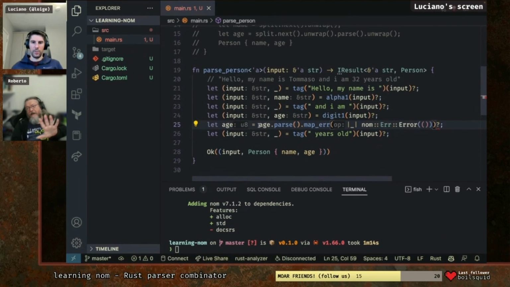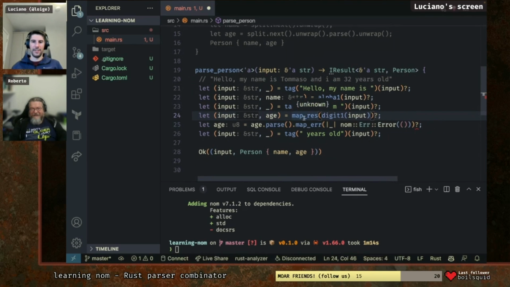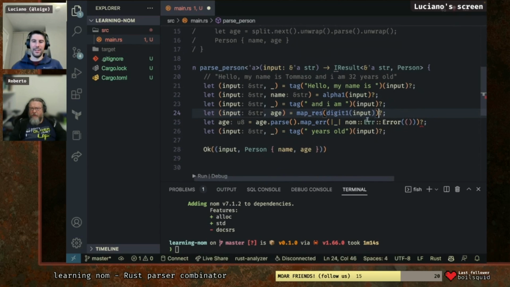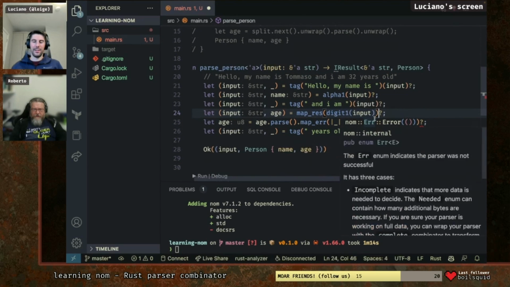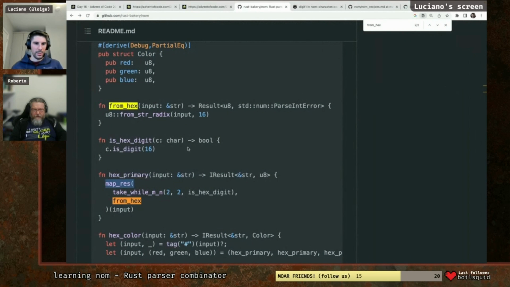Okay, so here we can do... again it's too much. Let's do this for now. Wait, map_res. You want to do that? Yes. And the input was not outside of the map_res? So this was the parser that was being used, and the next one is the function to use to map. No, but you see, input is passed to the result of map_res.